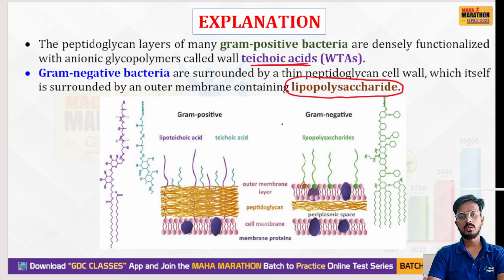Okay, so remember this is one important question. Which part is basically stained? Due to this, teichoic acid is responsible for the staining of gram-positive bacteria. This is very important from the exam point of view.